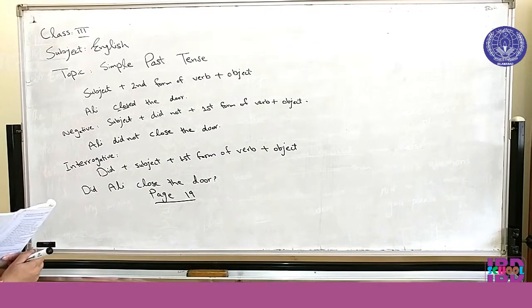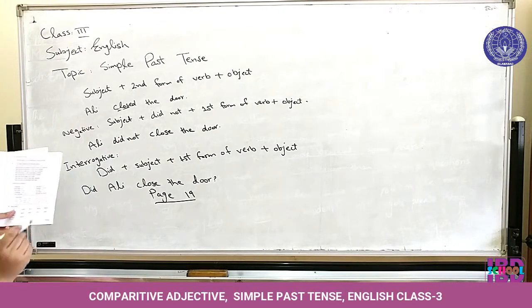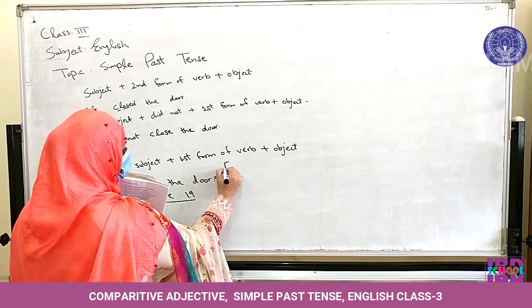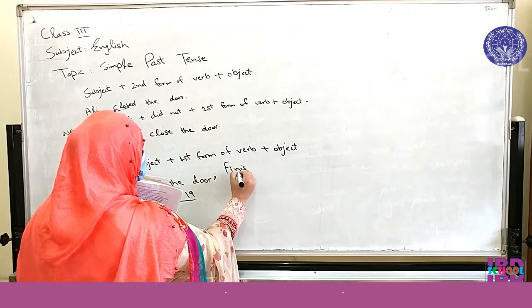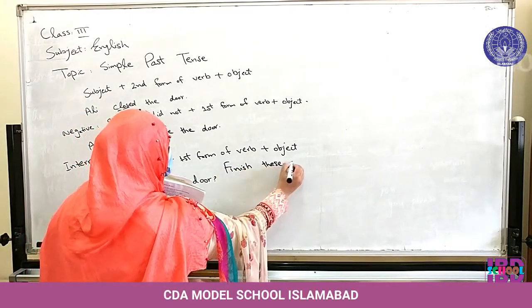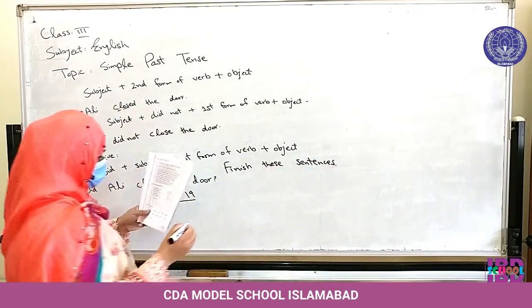Next is exercise number 6. On page number 19 again, finish these sentences. You have to solve it. Number 1.